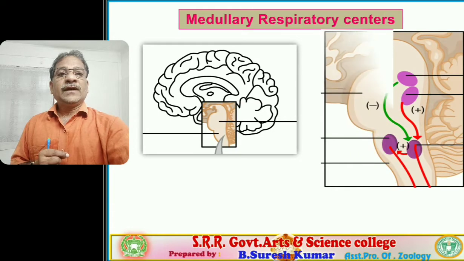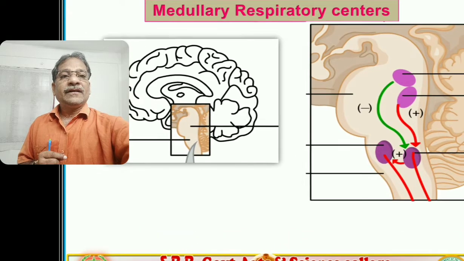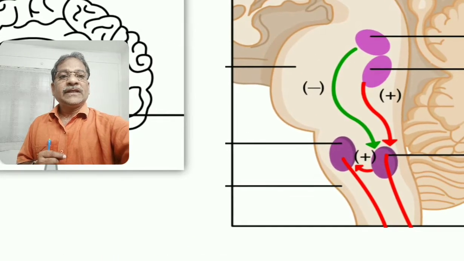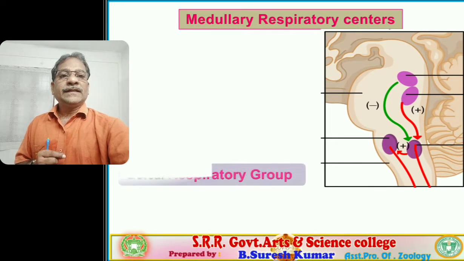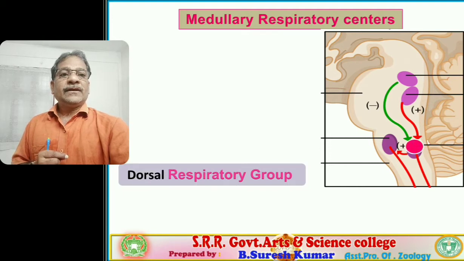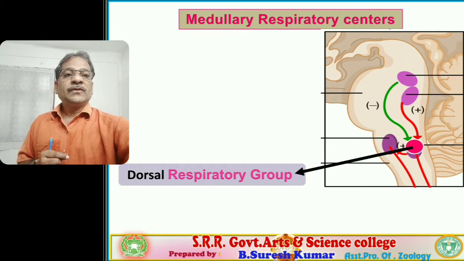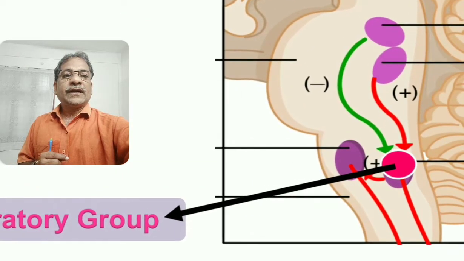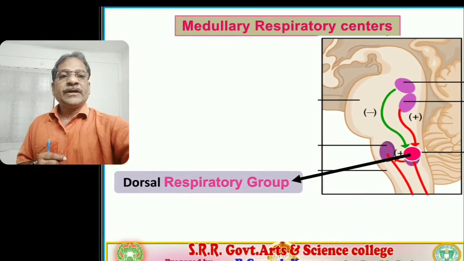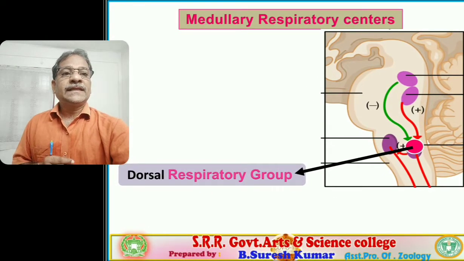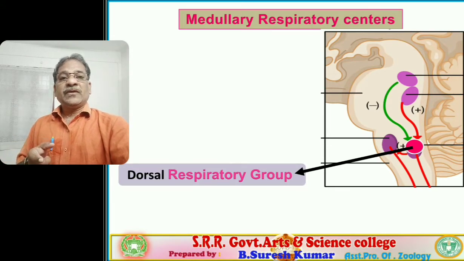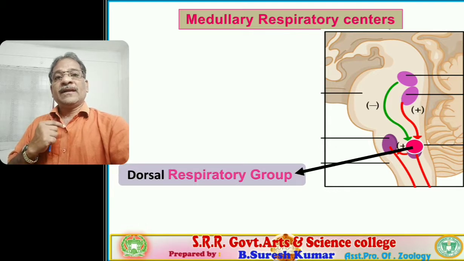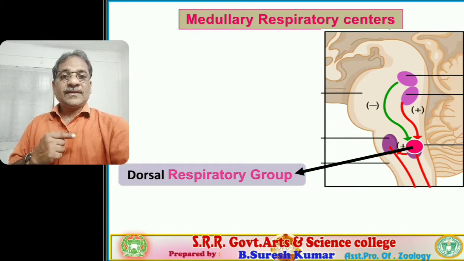Let us focus on the medulla oblongata. This is a detailed longitudinal section of the medulla oblongata. In this section, first focus on the DRG, the dorsal respiratory group. The pink colored dots mark the dorsal respiratory group, which is seated at the dorsal side of the medulla oblongata. That's why it is named the dorsal respiratory group.